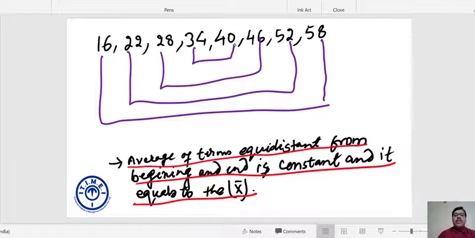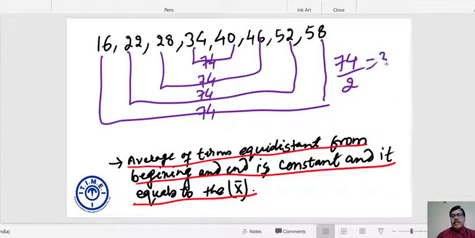Can I say the sum is 74 in each case? 74, 74, 74 and 74. Then your average turns out to be 74 upon 2, which is 37. So the average of terms equidistant from the beginning and end is constant and it equals your ideal average. I hope all the points are clear.